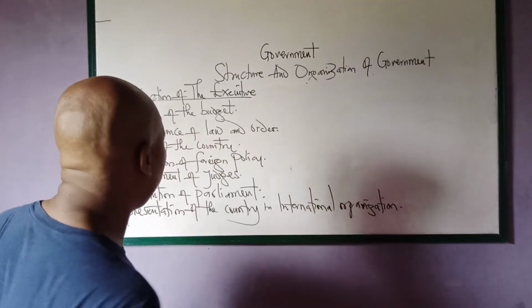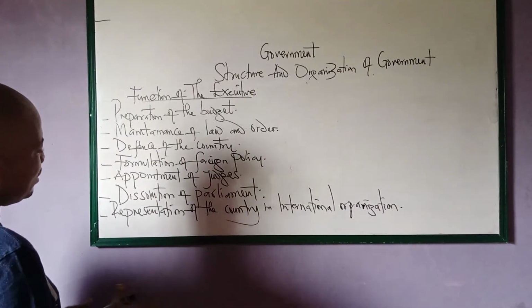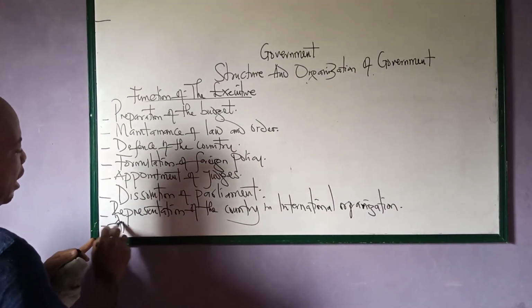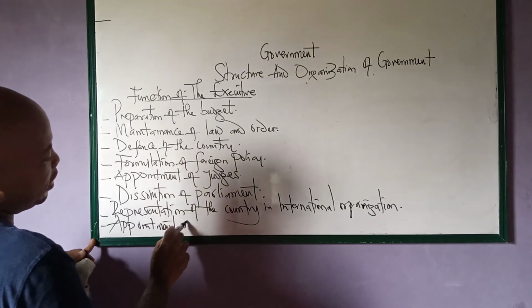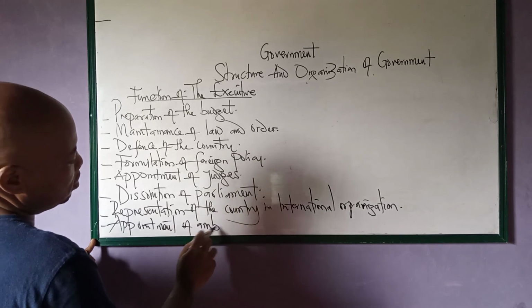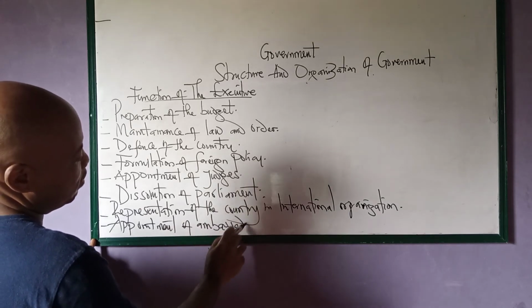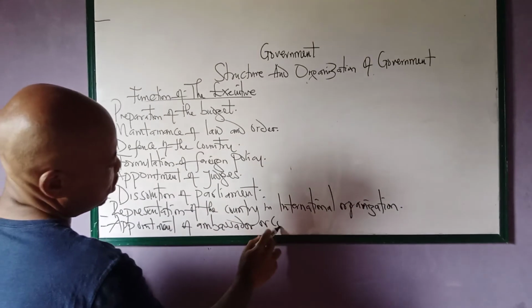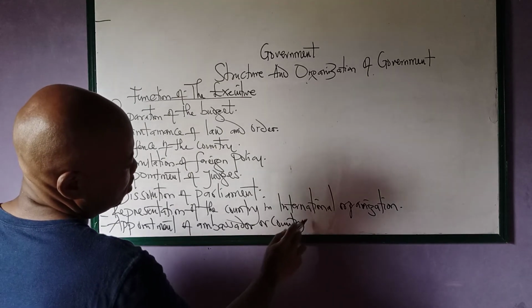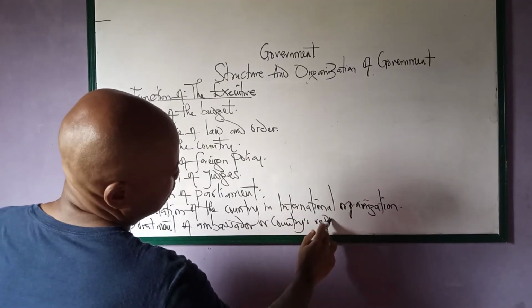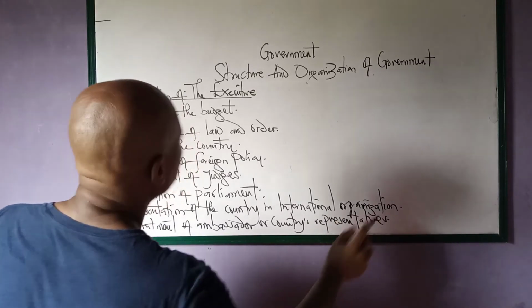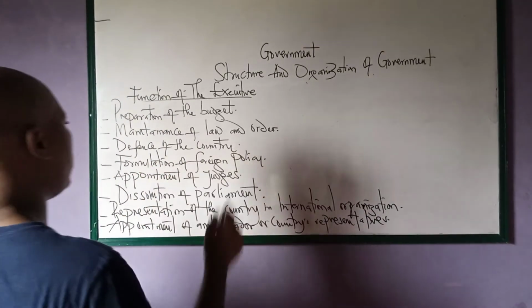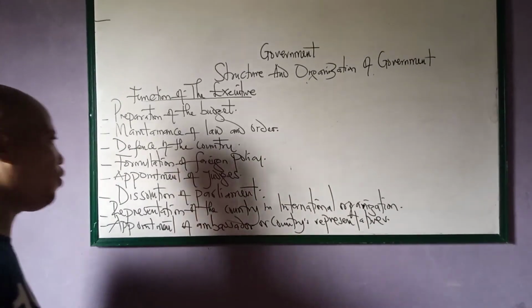Then formulation of foreign policy. So then we can say another one, appointment of ambassadors or the country's representatives. But let us go back to formulation of foreign policy.